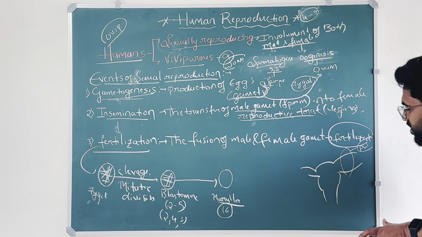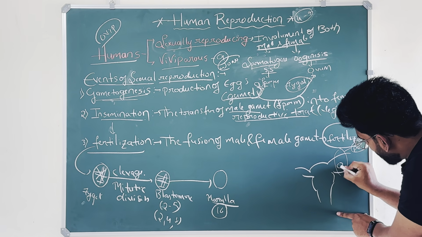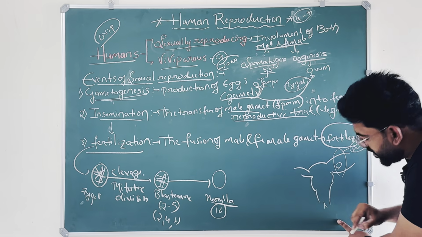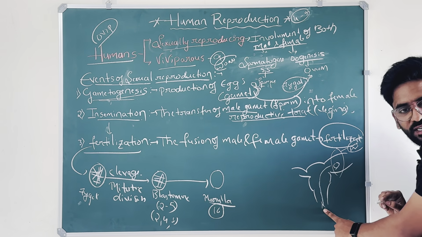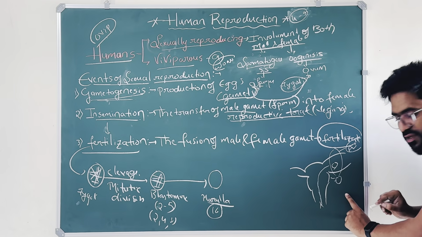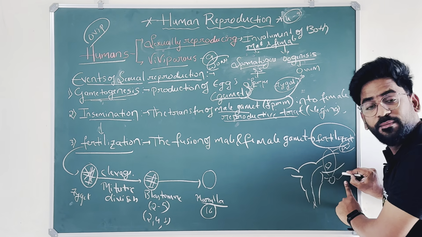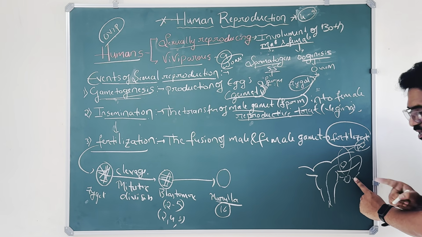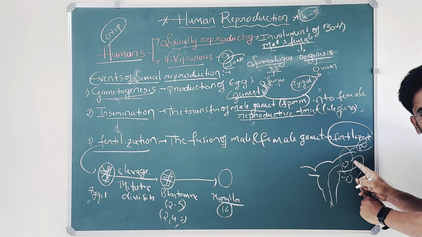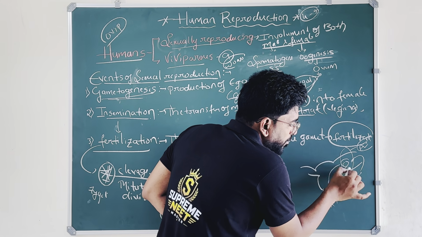Just roughly I am telling, this region is called the ampullary isthmic junction. Here the fertilization occurs. The sperm enter into the female reproductive tract and reach the ampullary isthmic junction, and the ovum is collected through the fimbriae and transferred till here. Here the fusion of sperm and ovum forms fertilization.